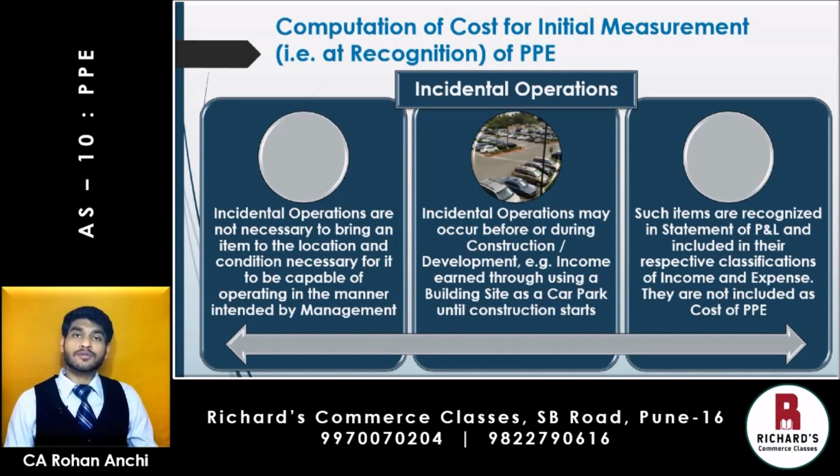So you are building a huge factory premise, but until the entire construction is over, some portion of the piece of land is being used as a parking lot. So all such expenses and incomes earned from that parking lot will not affect the cost of the asset. Such items are recognized in the statement of P&L and included in their respective classification of income and expense. They are not included in the cost of property, plant and equipment.